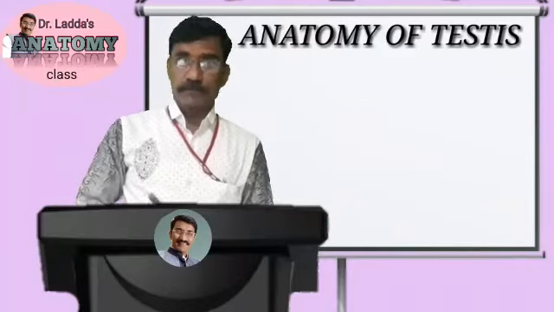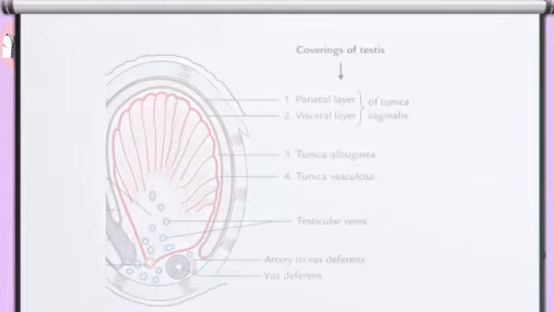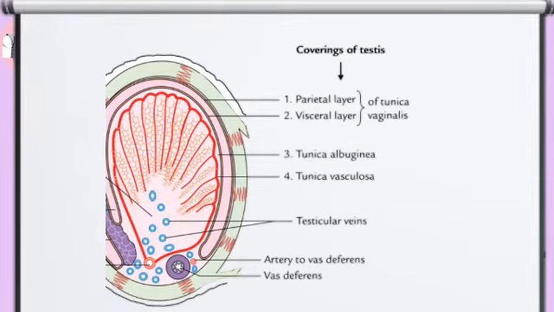Among the three layers, the first is tunica vaginalis. This tunica vaginalis has two layers: one is the parietal layer and the second is the visceral layer. The layer which is toward the testes is the visceral layer, and the one outside is the parietal layer. The parietal layer is larger than the visceral layer.